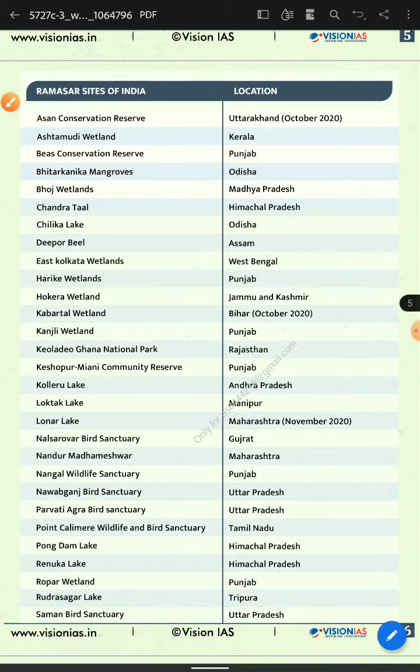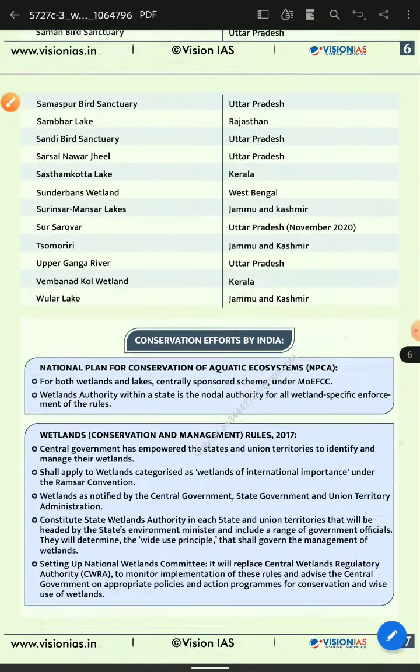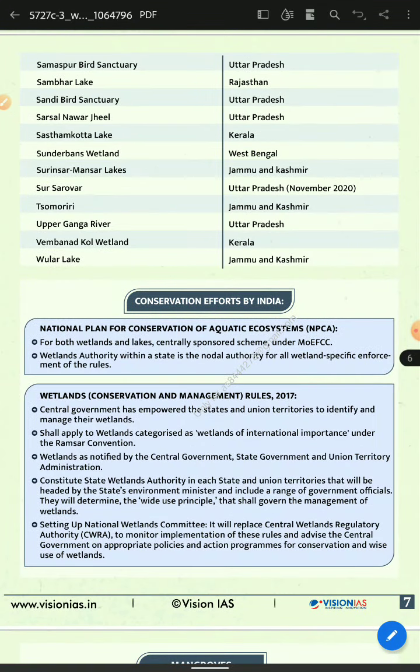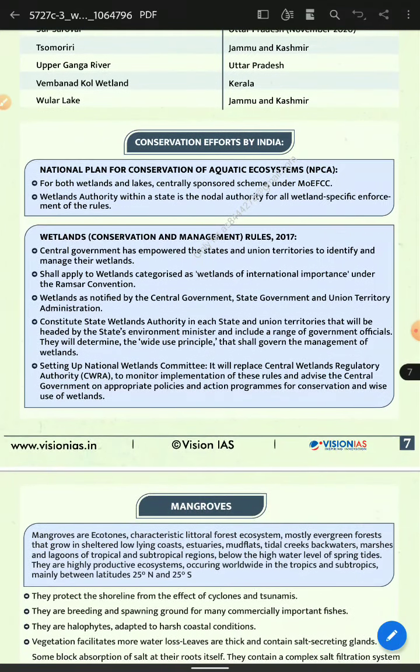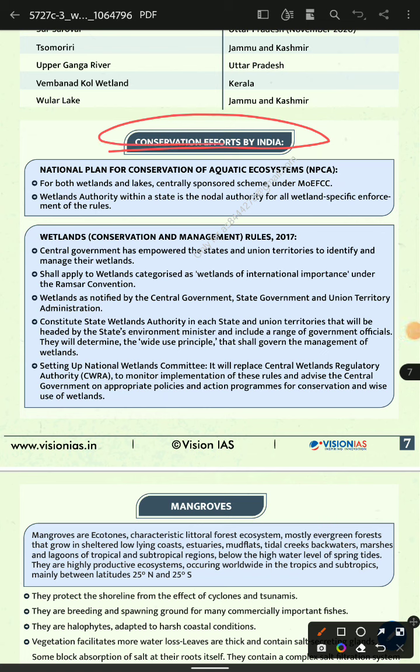You have seen that, go to Google and search that. Conservation efforts for India: what efforts will be needed for their conservation? National park for conservation of aquatic ecosystem, both of the lake and the central response and the scheme and the authority, the Wetland Conservation Ramsar